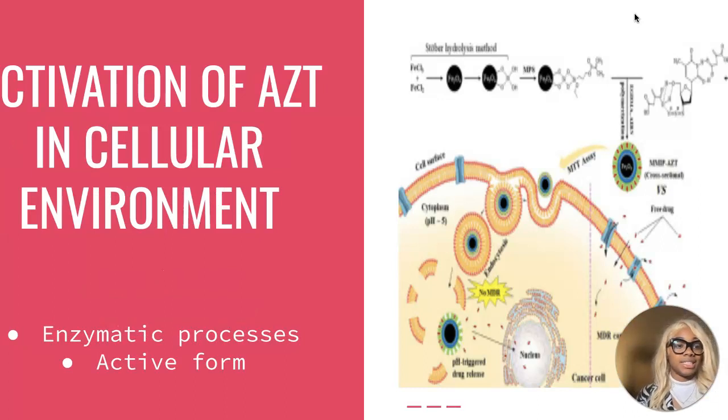We're going to talk about AZT triphosphate formation. Upon oral administration, AZT undergoes a multi-step enzymatic activation process orchestrated by cellular kinases. The initial phosphorylation occurs twice, resulting in AZT monophosphate and AZT diphosphate. The final phosphorylation event yields AZT triphosphate, the active form crucial for inhibiting the reverse transcriptase enzyme, thereby disrupting viral DNA synthesis and impeding the progression of the human immunodeficiency virus, HIV.